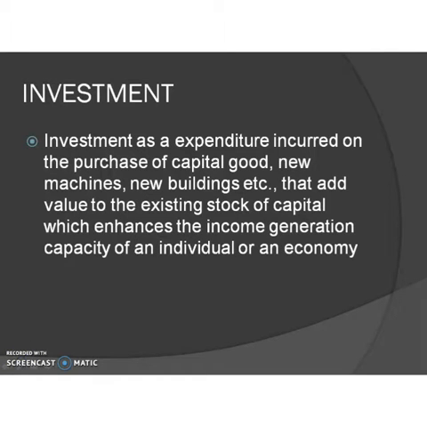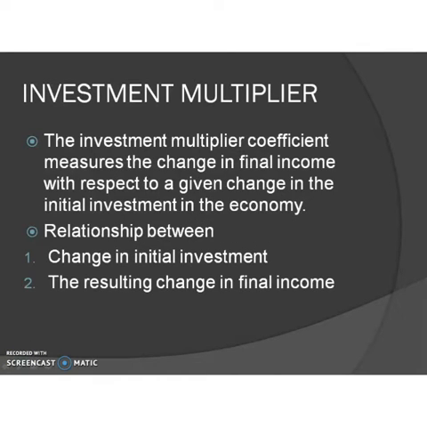So, what is the investment multiplier? The investment multiplier coefficient measures the change in final income with respect to a change in the initial investment in the economy. Investment multiplier is represented as the ratio of change in final income to a given change in initial investment.